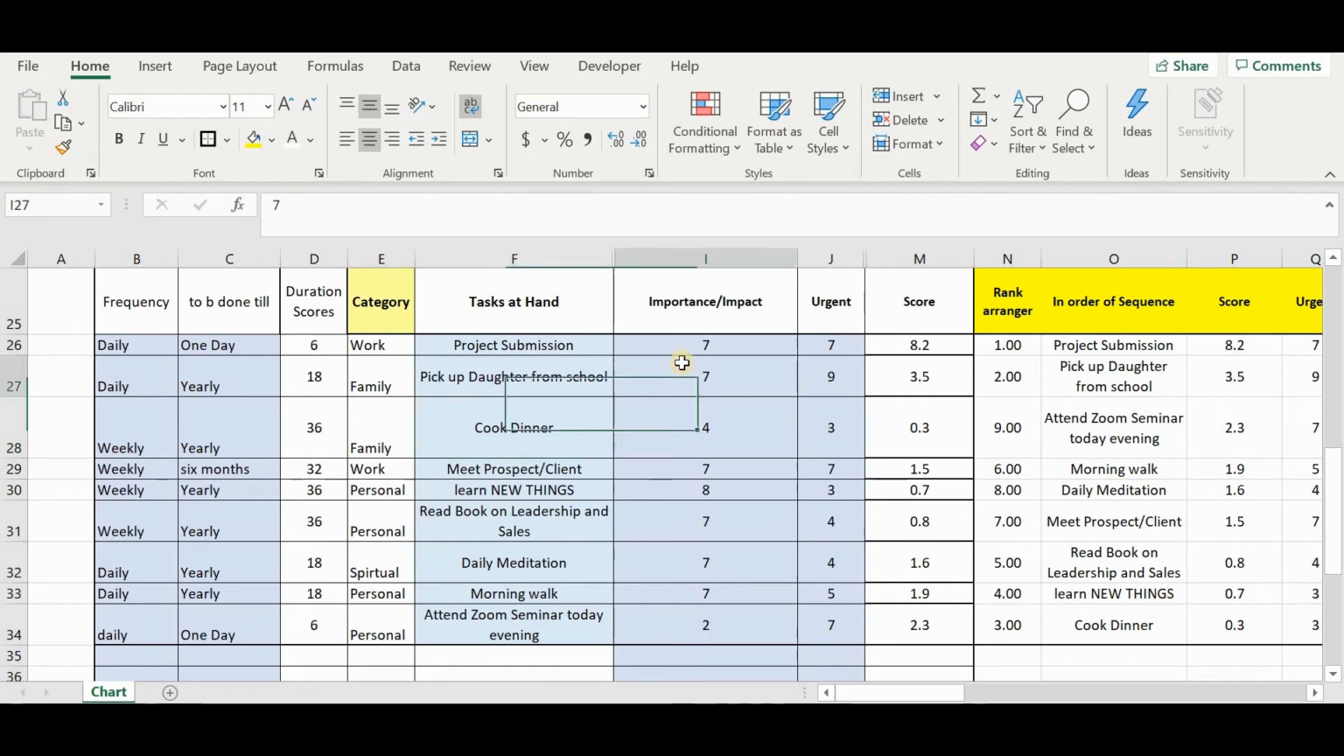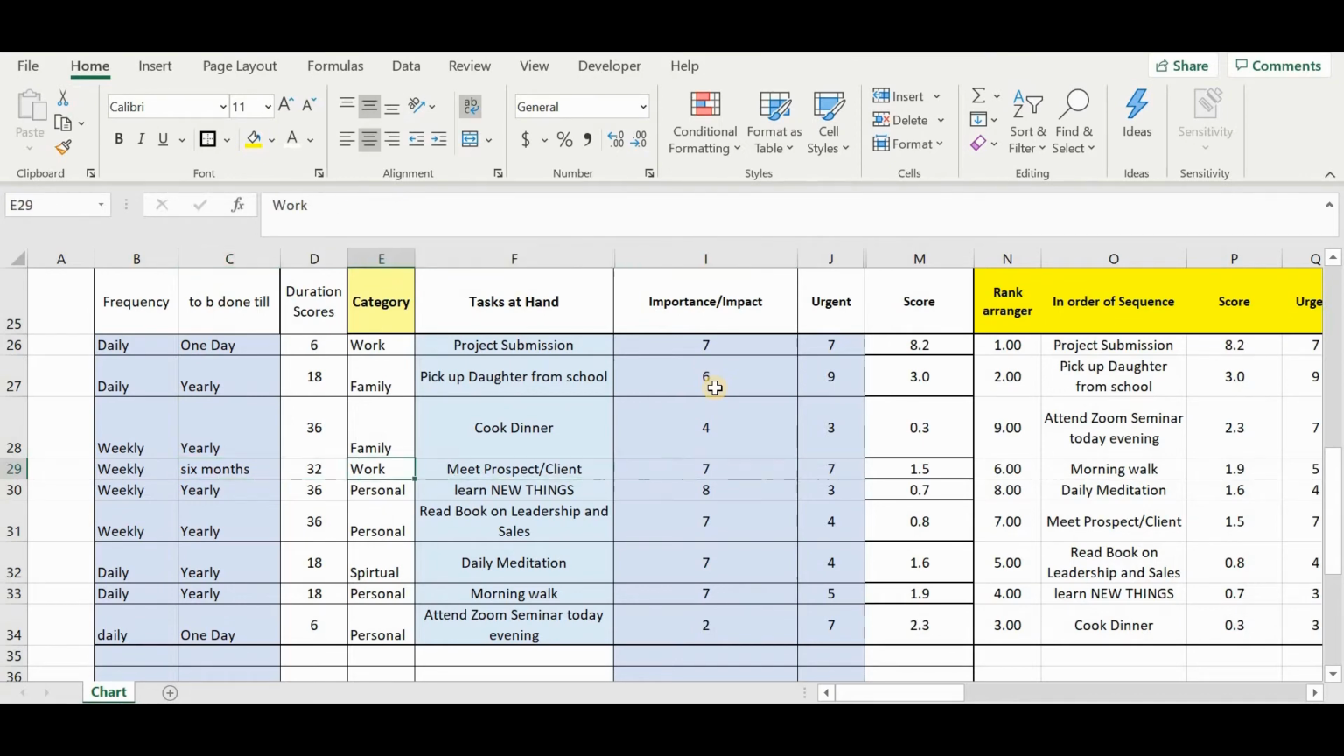Now, you have to give importance and urgency scores to each of your tasks, as we discussed. Project submission is of course important, and it is urgent also. Picking up my daughter from school is very important, and extremely urgent. It is very urgent, but maybe not so important, because I can also ask someone else to pick her up, so I can reduce the importance here. Then cook dinner: of course, this is not very important. I can anyway order food, and it's not that urgent either. This is done on a weekly basis and I keep doing it for years.